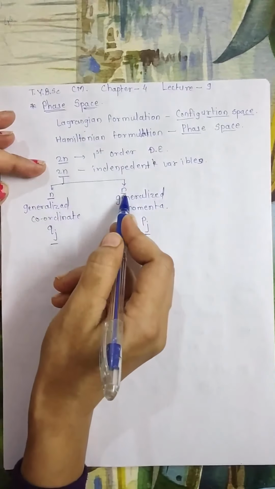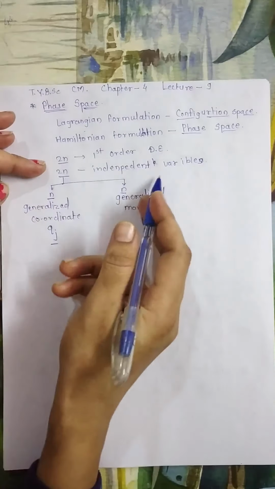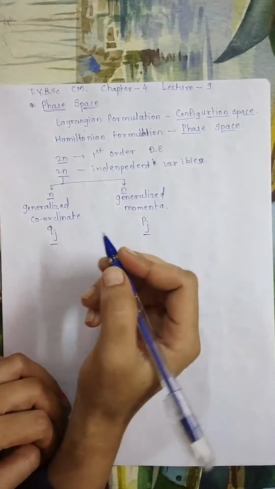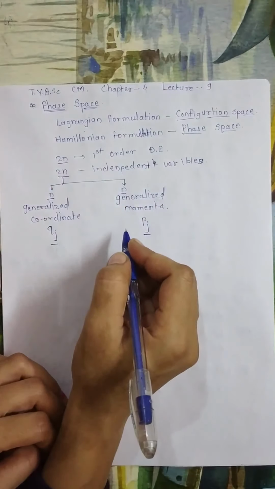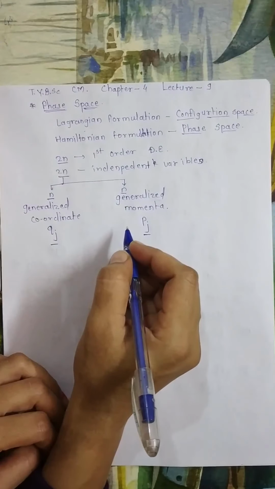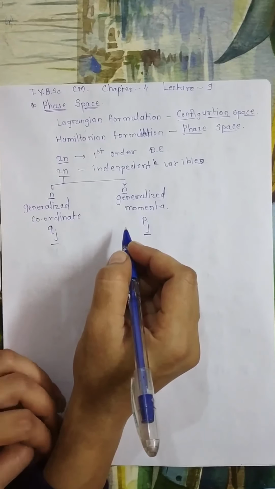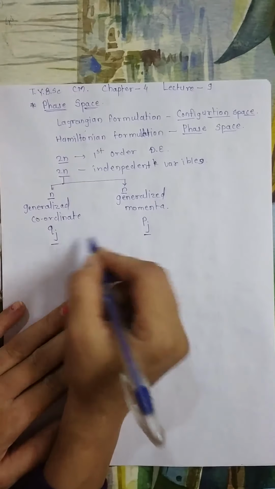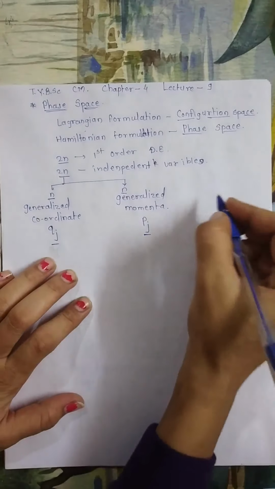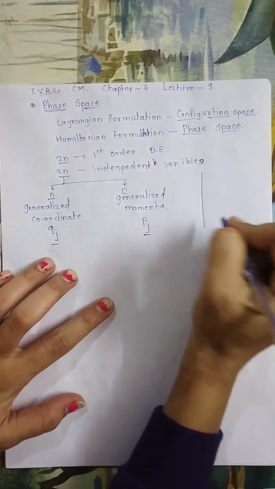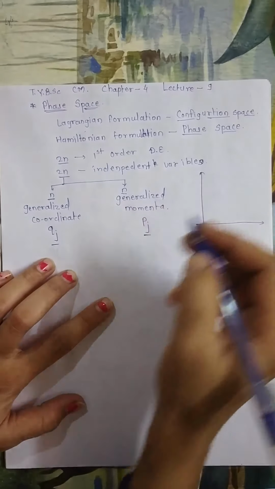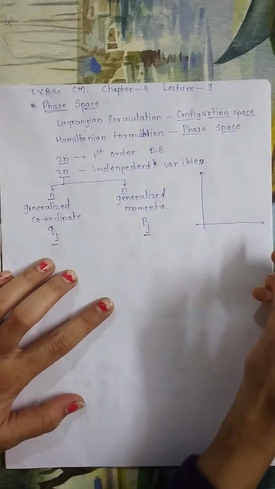So this n plus this n gives a total of 2n independent variables. Hence we have 2n equations of motion which describe the behavior of a system in a space whose coordinates are the momenta and generalized coordinates. Therefore there is a space which is formed by these two independent variables.